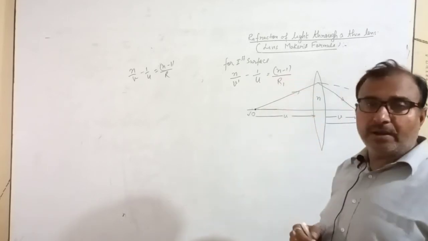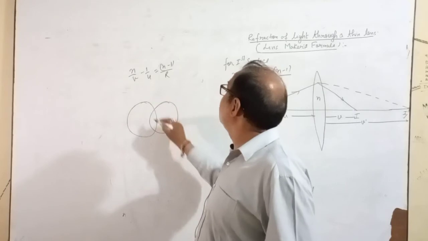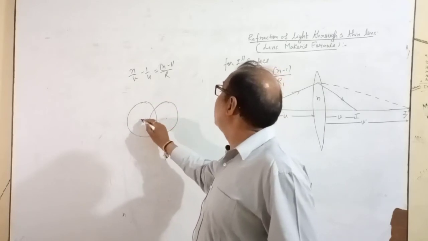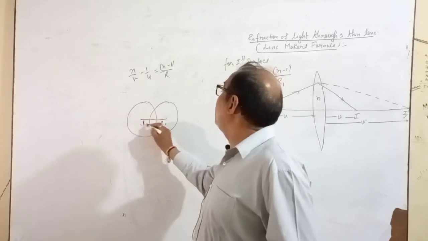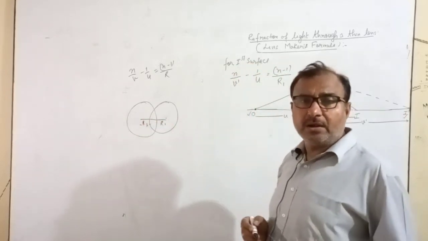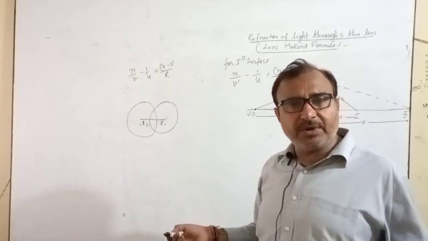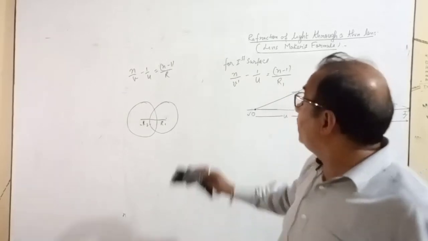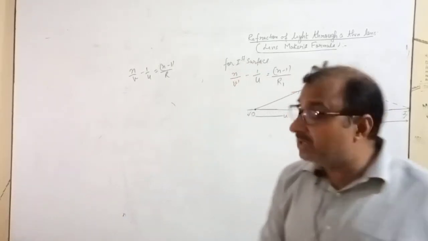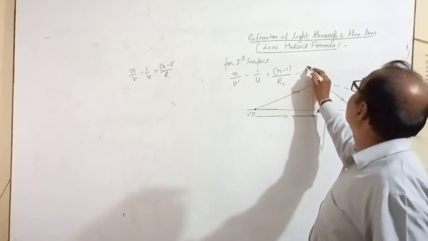and for the first surface the radius of curvature is R1. You should understand, for a lens there are two surfaces, so there are two radii of curvature: one is R1, the other is R2. The radius of the spheres of which the lens is a part is known as the radius of curvature. So here, for the first surface, the radius of curvature is R1. This is your first equation.